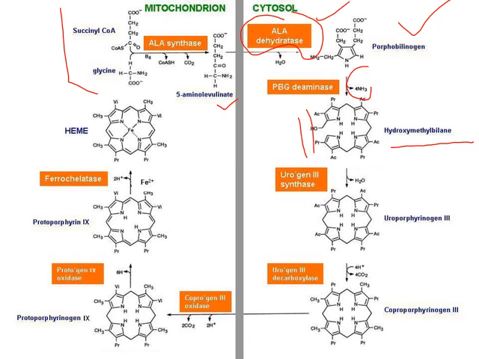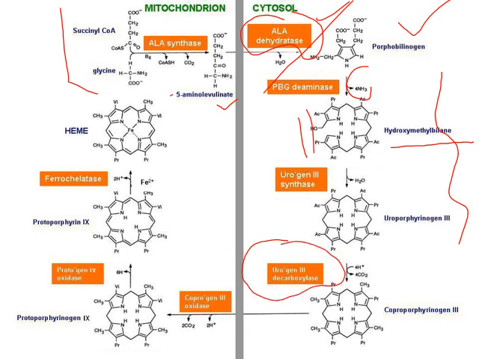Now the next step. So we have discussed step 1, step 2, and together this is step 3. And step 4 is that, again, remember step 2, step 3 and step 4 occur inside the cytoplasm. In step 4, this UPG3 undergoes decarboxylation with UPG3 decarboxylase enzyme.